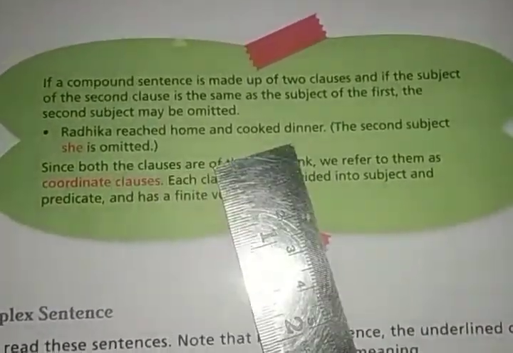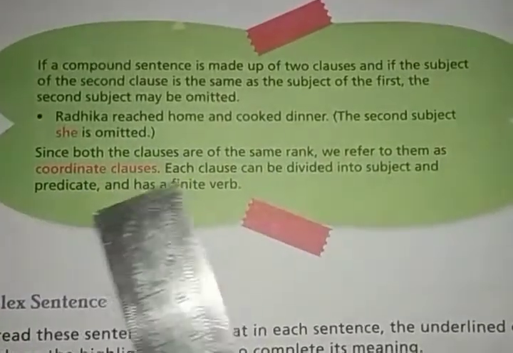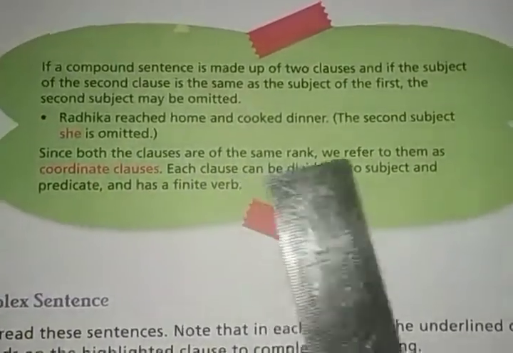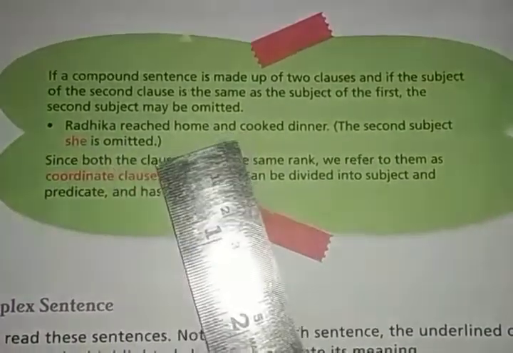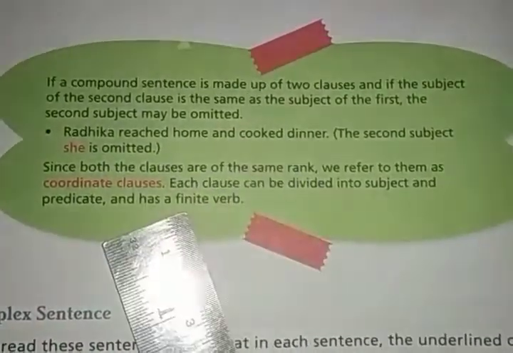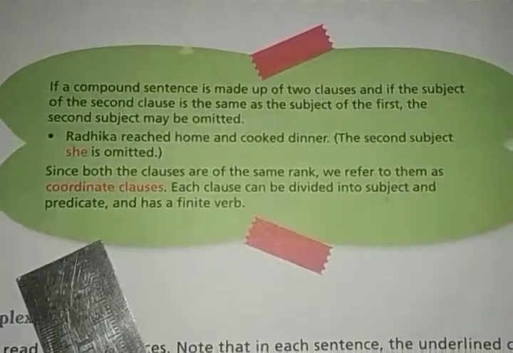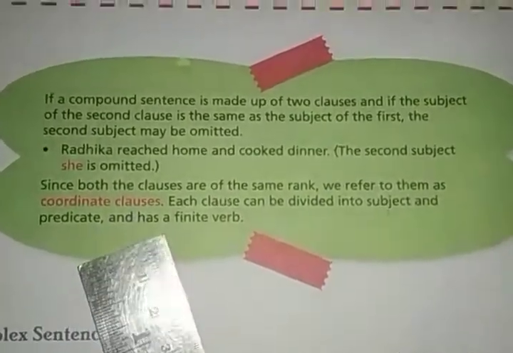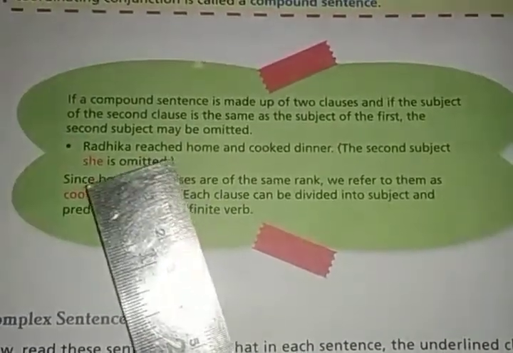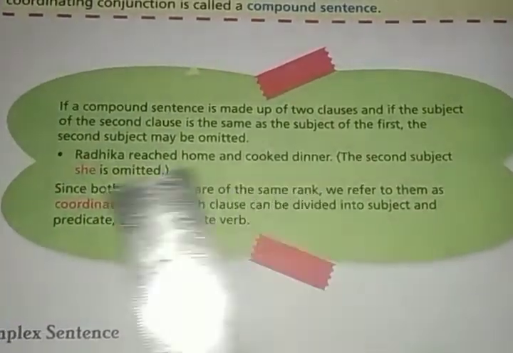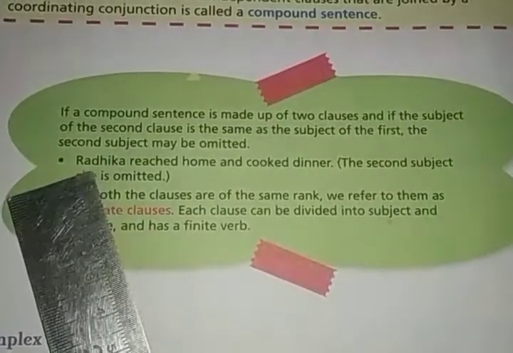Okay, this is a compound sentence. Since both the clauses are of the same rank, we refer to them as coordinate clauses. Radhika reached home and she cooked dinner. Both of them are of the same rank. That is why they are known as coordinate clauses. It means they are of the same rank, and no sentence is dependent on the other.